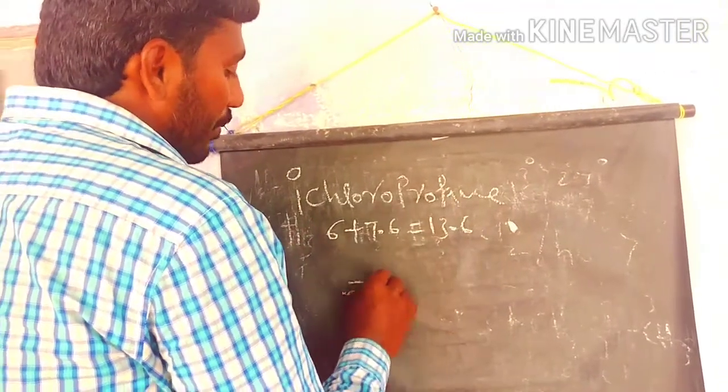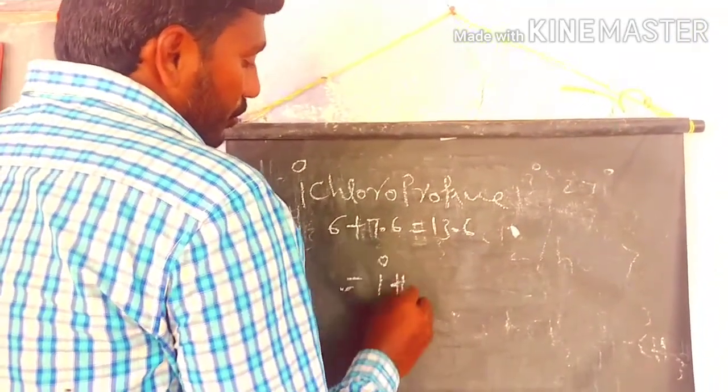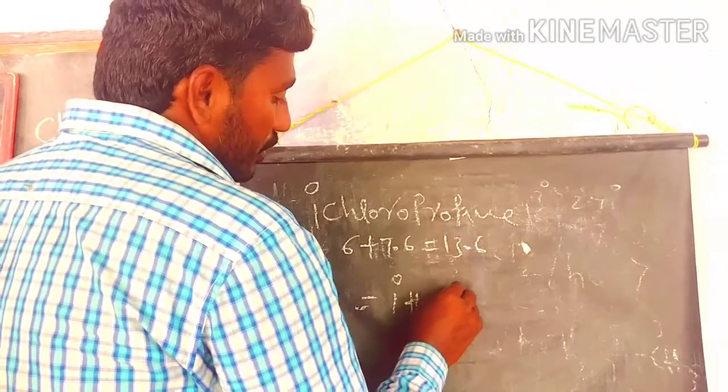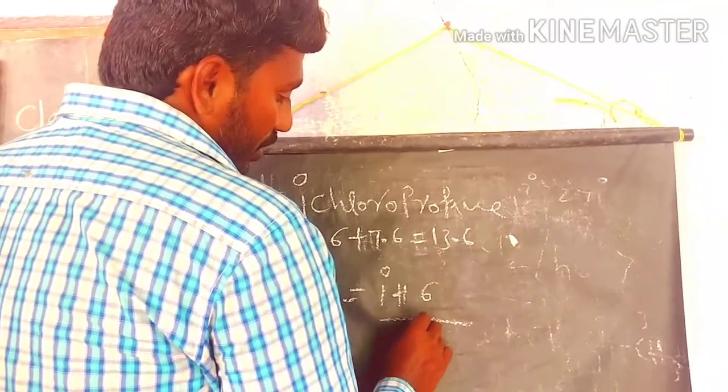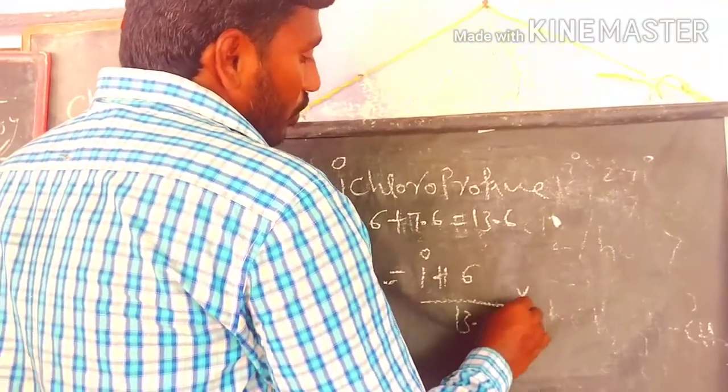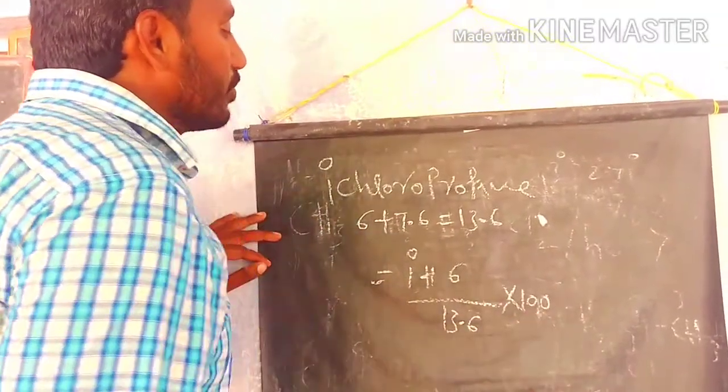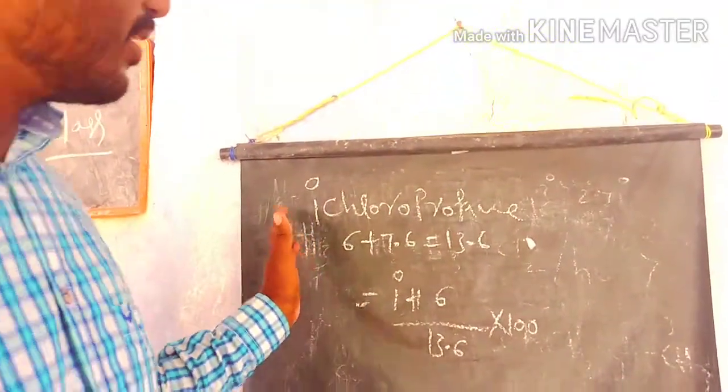So what is the primary hydrogens ratio? 6 by the total ratio 13.6, into 100. This is the probability of the product we are getting, 1-chloropropane.